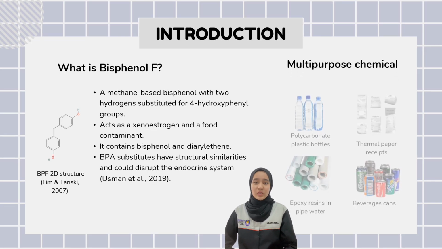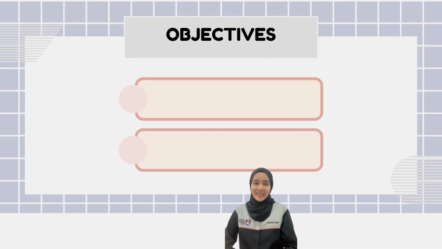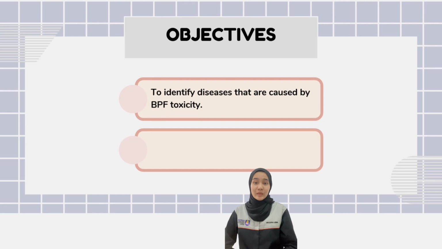BPF is used to make both epoxy resins and plastics. It is also used to make coatings, industrial flooring, and pipe linings. BPF has been discovered in food cans, thermal paper receipts, and soft drinks. Hence, the objectives of my review article are to identify diseases that are caused by BPF toxicity. My next aim is to determine how BPF can cause the diseases.